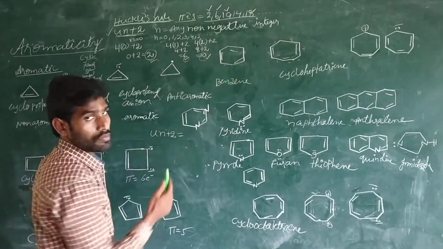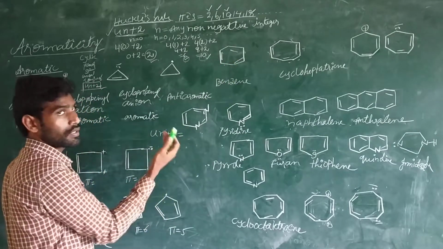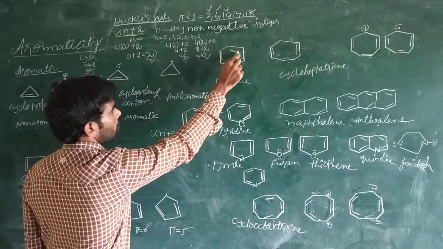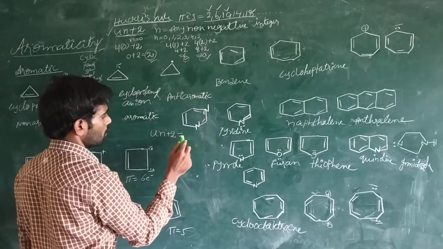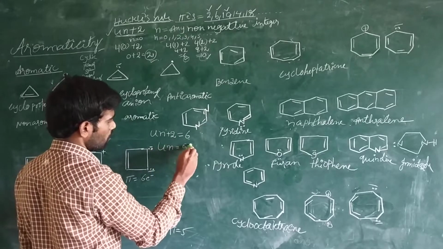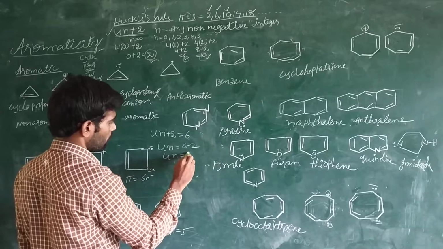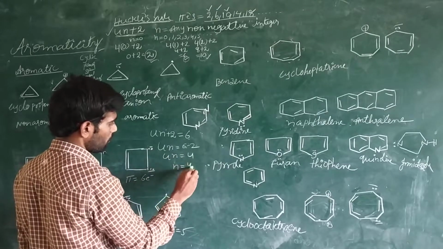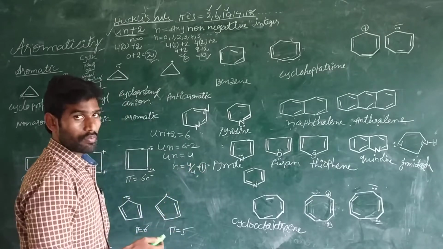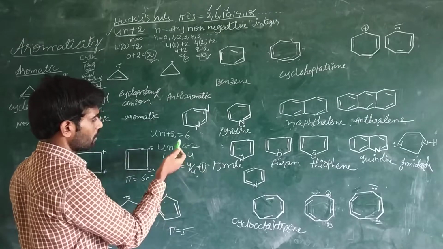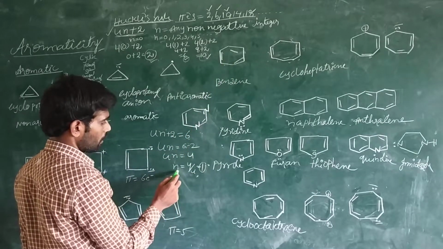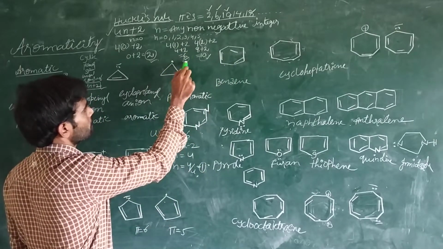Benzene contains 6 pi electrons. Suppose I don't know how many rings there are. Simply counting the number of pi electrons, 2, 4, 6, 4n+2 is equal to 6, so 4n is equal to 6 minus 2 is equal to 4, n is equal to 4 by 4 is equal to 1. That means if the ring contains one benzene ring, it contains 6 electrons, with n equal to 1.